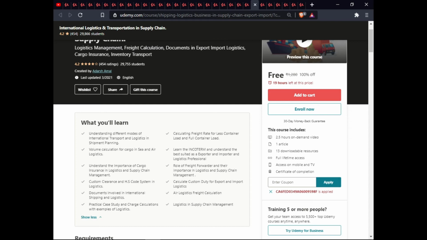understand the best options as an exporter, importer and logistics professional, understand the importance of cargo insurance in logistics and supply chain management, the role of freight forwarders and their importance in logistics and supply chain management, customs clearance and the HS code system in logistics, calculate customs duty for export and import logistics, documents involved in international shipping and logistics, air logistics, freight calculation, practical case studies and charge calculation with examples of logistics in supply chain management.